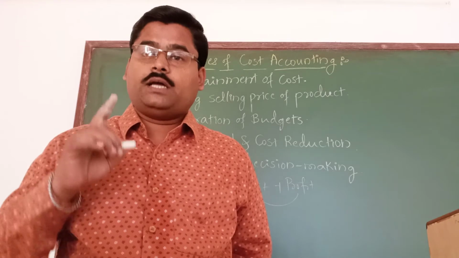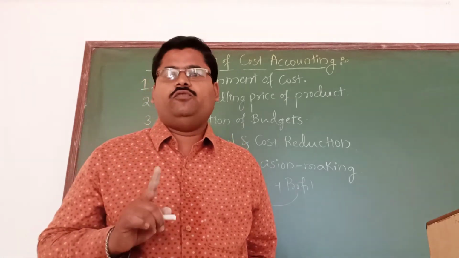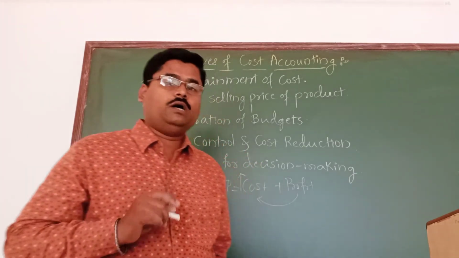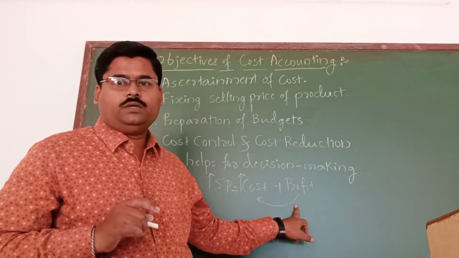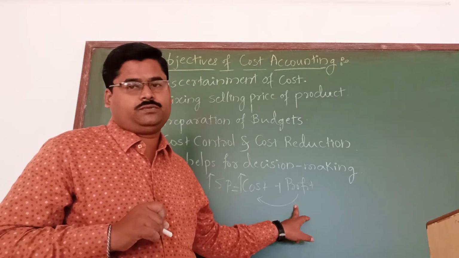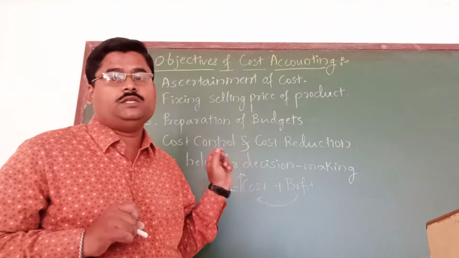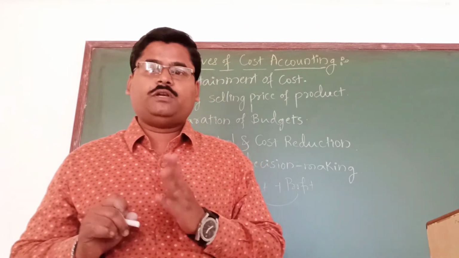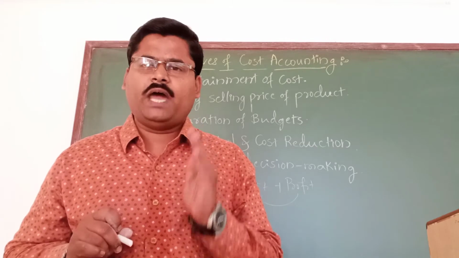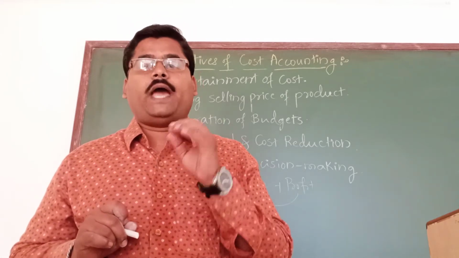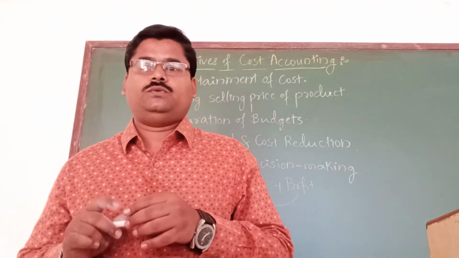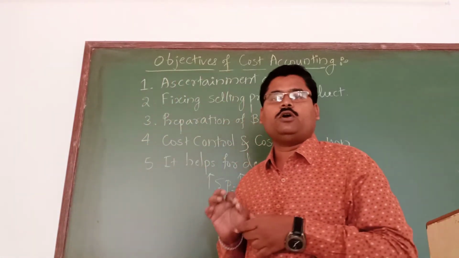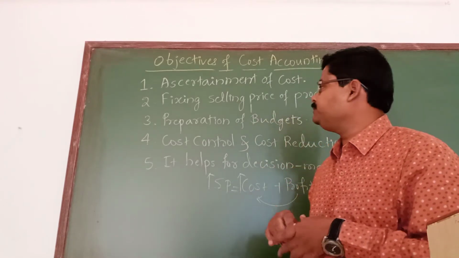That is why the company must be very careful with respect to the elements of cost. Because if a company wants to improve the profitability of the business, fixing the selling price is one of the effective decisions which is with the management of the company. That is why management at all times has to take proper actions to fix the selling price of a product. That is the second important objective of cost accounting.